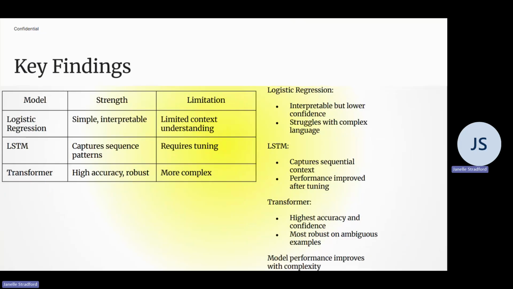Key findings. The key findings of this project highlight the strengths and limitations of each model. Logistic regression is simple and interpretable, but struggles with complex language. The LSTM model improves contextual understanding, but requires careful tuning. The transformer model achieved the best overall performance, producing the most accurate and consistent predictions. Overall, model performance improves as complexity increases.